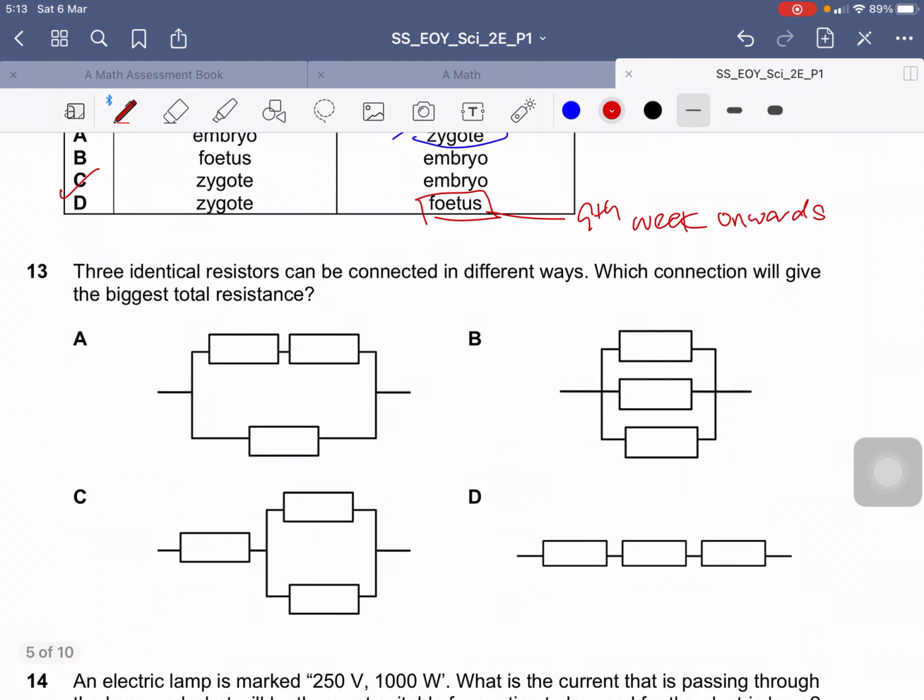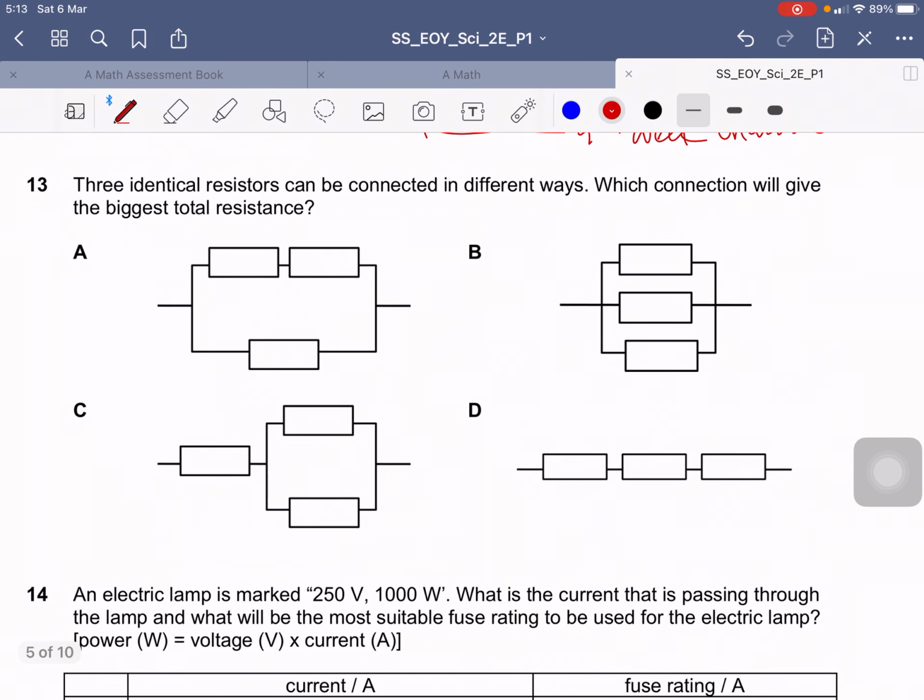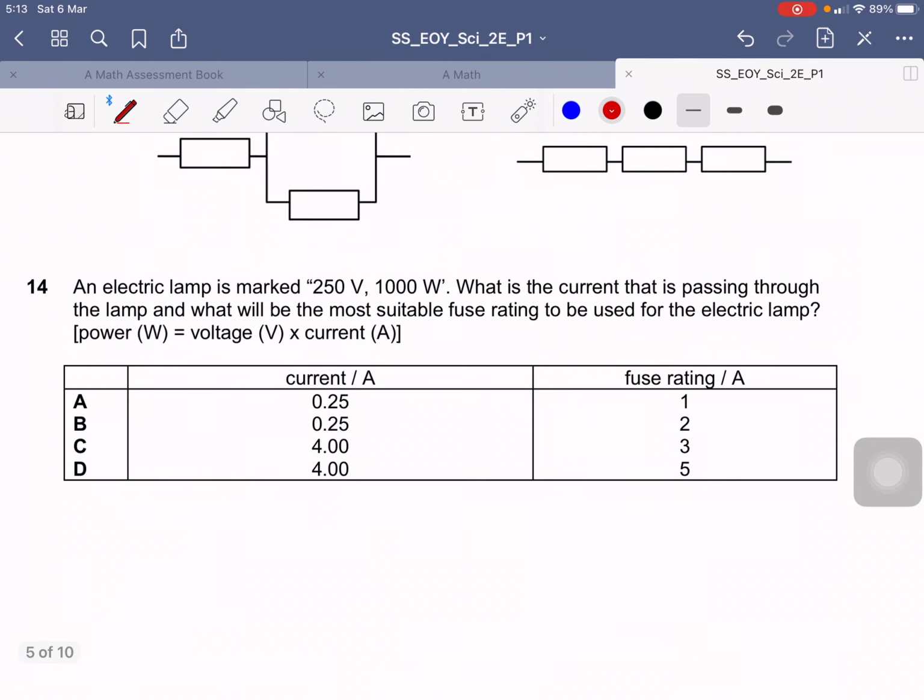Question 13. Which of the connections will give the biggest total resistance? It's either series or parallel, but if you want the biggest total resistance, of course, it must be series. Straightforward.